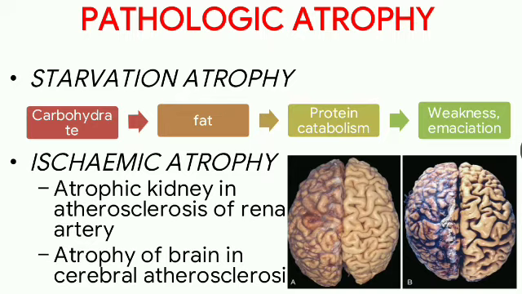Next, ischemic atrophy, due to diminished blood supply. A gradual decrease in the blood supply to a tissue as a result of slowly developing arterial occlusive disease results in atrophy of the tissue. Examples are atrophy of the kidney in atherosclerosis of the renal artery and atrophy of the brain in cerebral atherosclerosis. This is the figure showing atrophy of the brain. This is the normal brain. Due to cerebral atherosclerosis, there is ischemic atrophy.